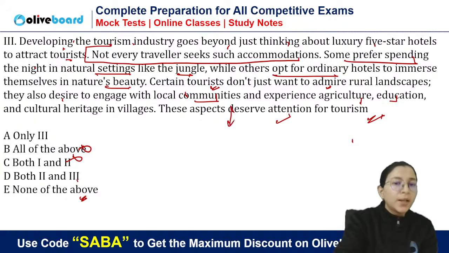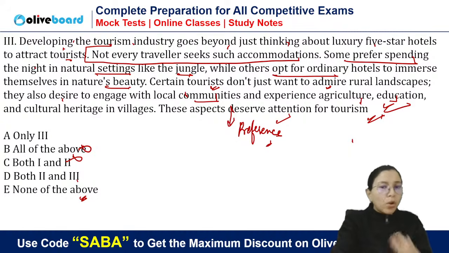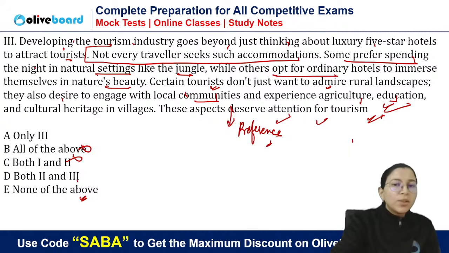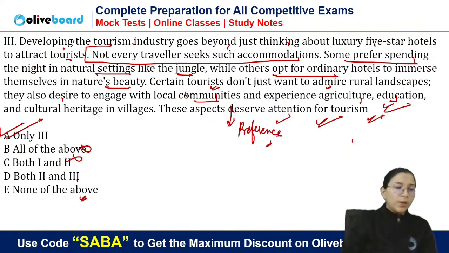So here we can directly say that we are talking about tourist preference, yes or no? Because here we did not discuss any industry or any diversification of tourism. We have directly discussed the need, the preference of the tourist, and according to the preference of tourist, the tourism sector should be changed, accommodated. So the answer will be A only. Third, those who said, they are absolutely right. It was not at all a tough question.